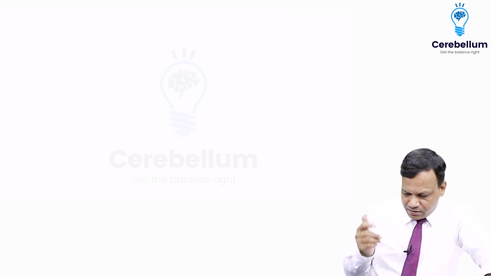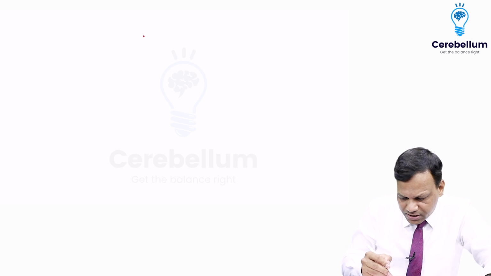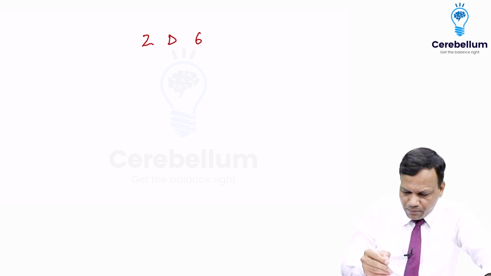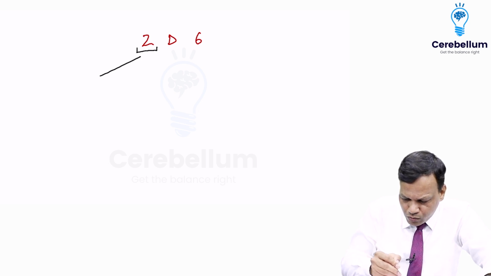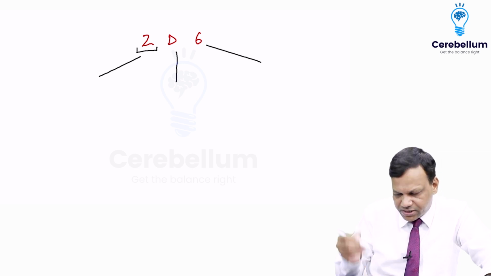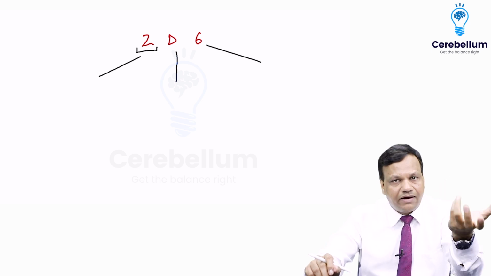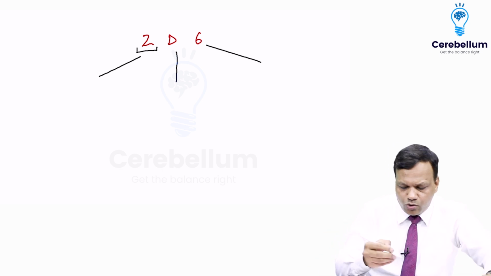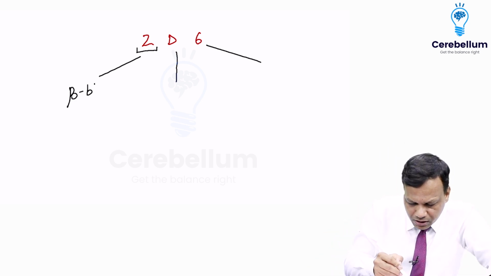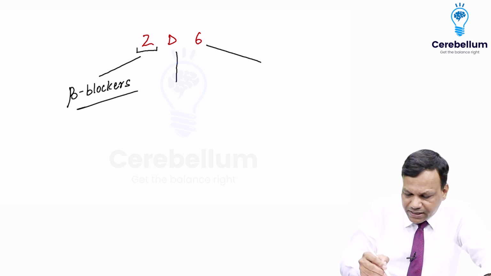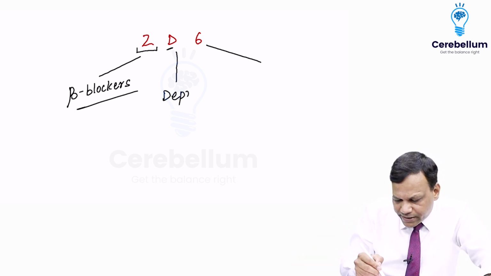Okay. Then moving to the second important, it is 2D6. And 2D6 is easy to remember. You can remember we have 2, we have D, and we have 6. 2 means second. First is alpha, second is beta. So 2 means beta, beta means beta blockers. So beta blockers are metabolized by 2D6. Then D means depression. So the drugs which are used for treatment of depression.